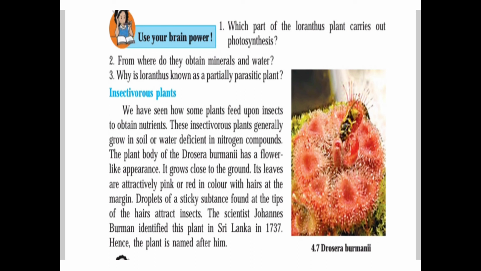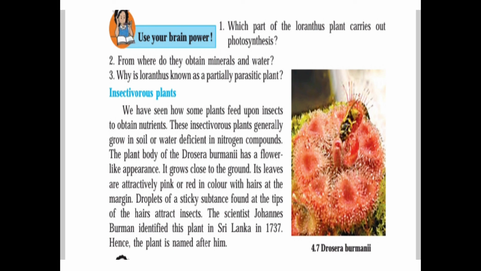It grows close to the ground. Its leaves are attractively pink and red in color, with hairs at the margin. Droplets of a sticky substance found at the tips of the hairs attract the insects. The scientist Johannes Burman identified this plant in Sri Lanka in 1737. Hence the plant is named after him.